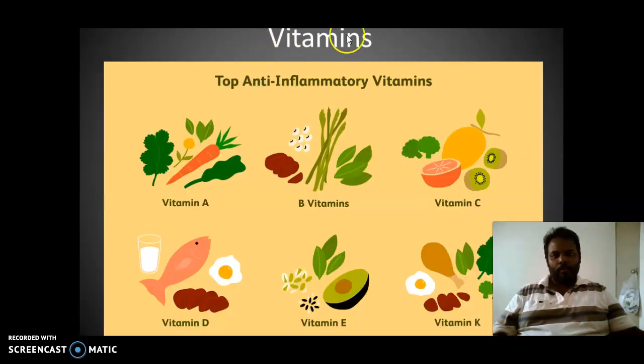And now we go to vitamins. Vitamins have several types, which are A, B, C, D, E, K. Now you can see from here which foods are rich in vitamin A, vitamin B, vitamin C, vitamin D, vitamin E, and vitamin K. All these vitamins are very essential to our body.